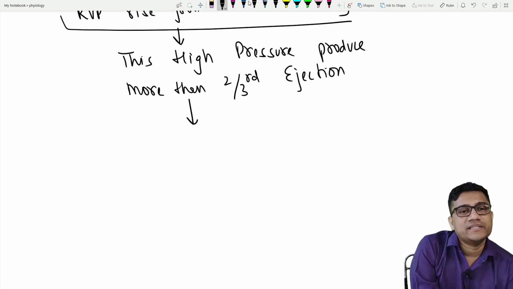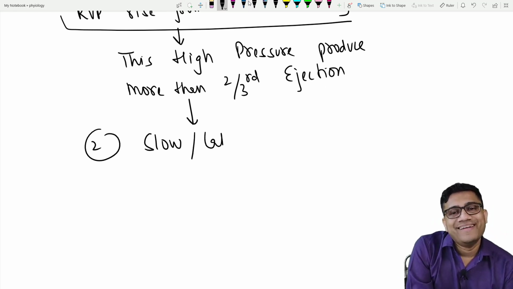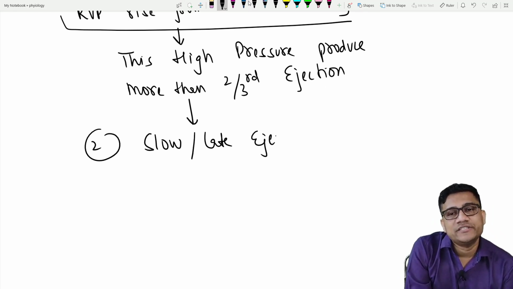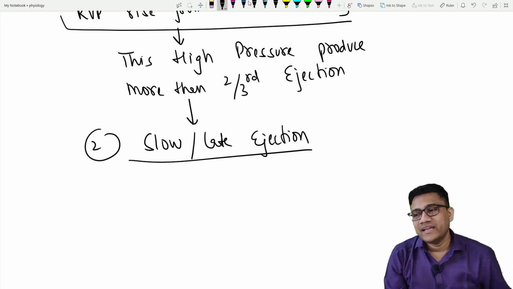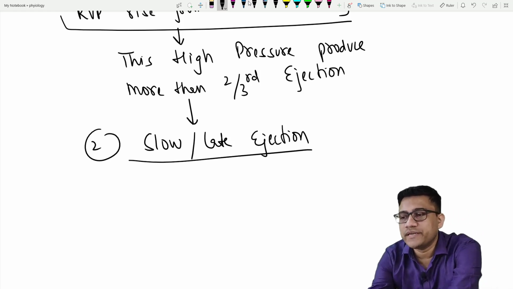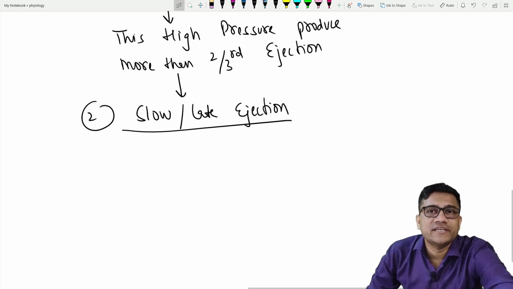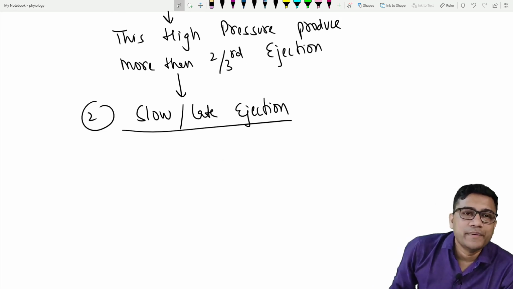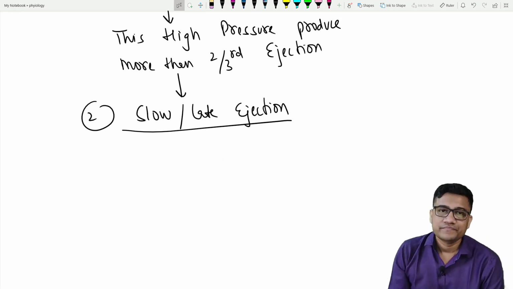So this starts the second period, slow or late ejection. So what period? Slow or late ejection. I hope it is clear. Slow or late ejection is the name of the period. Okay.